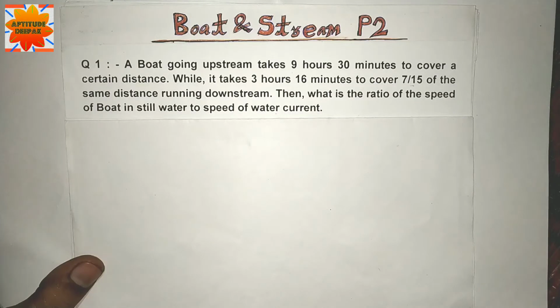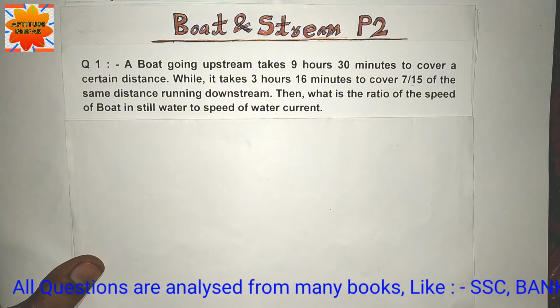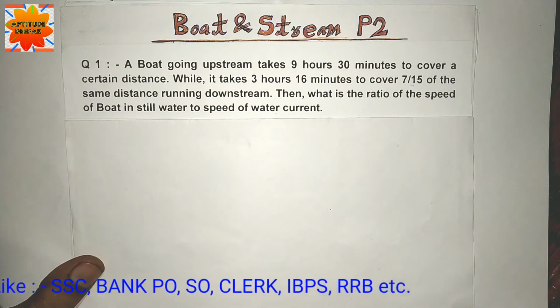Question number 1. A boat going upstream takes 9 hours 30 minutes to cover a certain distance, while it takes 3 hours 60 minutes to cover 7/15 of the same distance running downstream. What is the ratio of speed of boat and speed of water current?